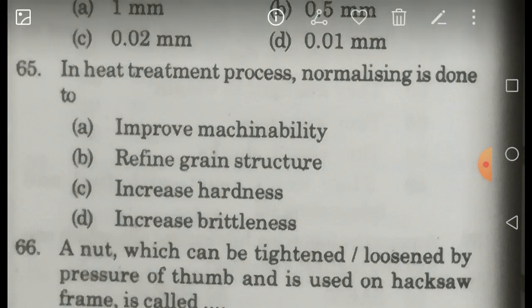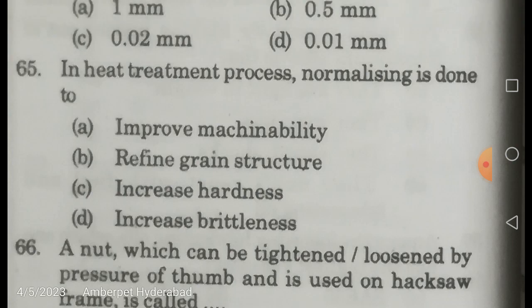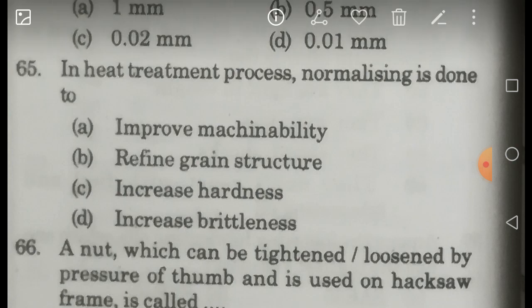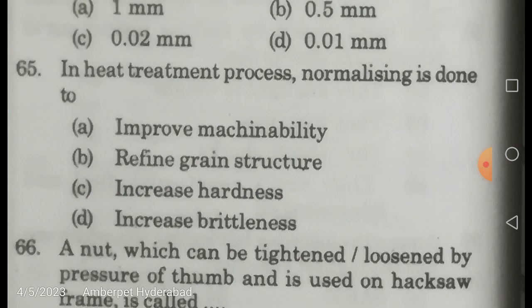So in heat treatment operation, what are you doing? You are heating the components, keeping them for some time at that high temperature, and then cooling that metal or mechanical part. If the cooling is very rapid, it is going to increase the hardness. Sometimes we need less hard materials or components. For that purpose, after doing the heat treatment operation, you reheat again to a certain temperature range. That is called tempering.